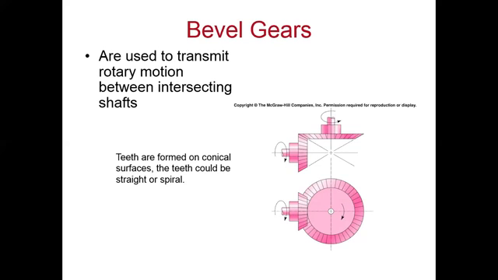To transfer the rotary motion to the perpendicular, right? If you have to transmit the power or the motion at a different axis, then you can use bevel gears. Teeth are formed on a conical surface. The teeth could be straight or spherical.